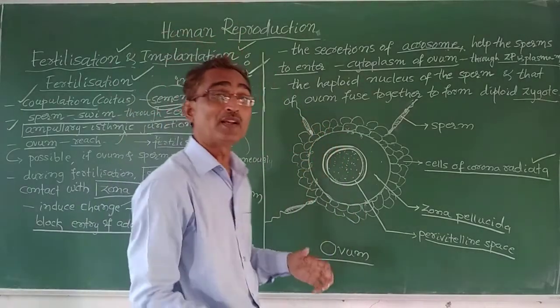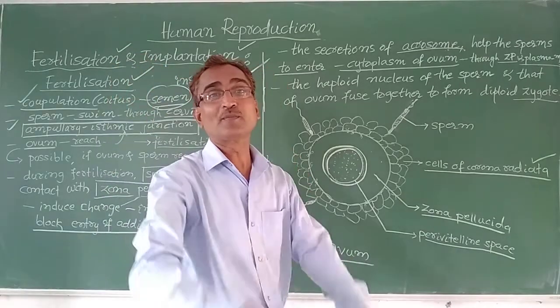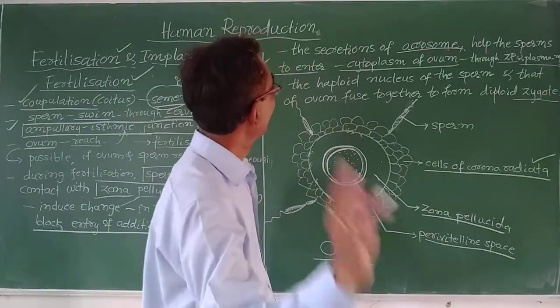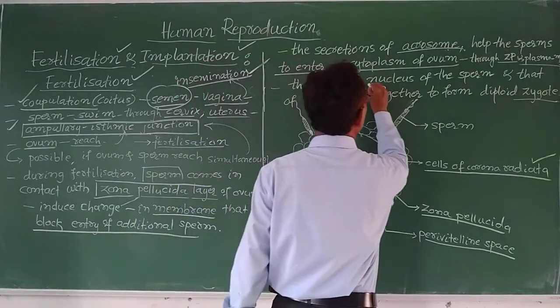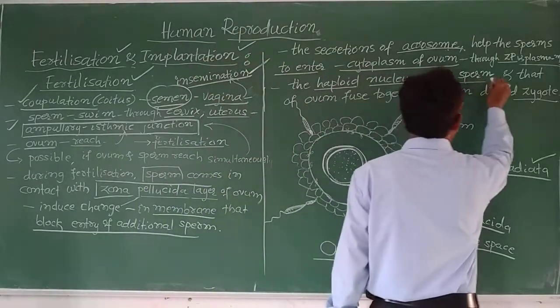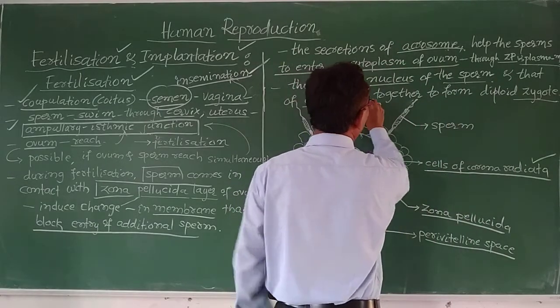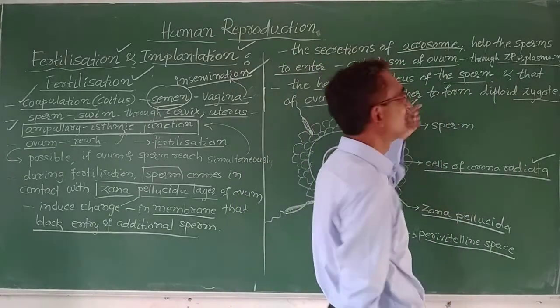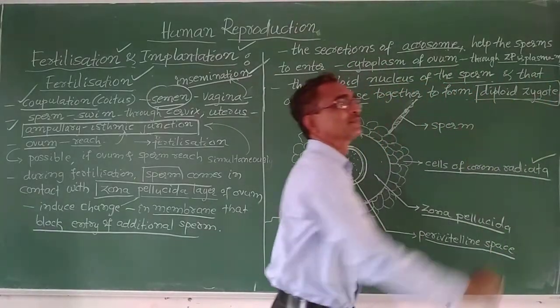Now what happened? The sperm has entered the cytoplasm of the ovum. Next, the haploid nucleus of the sperm and the haploid nucleus of the ovum fuse together and form the diploid zygote.